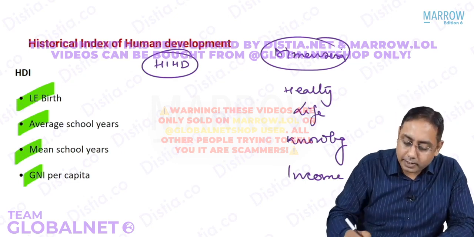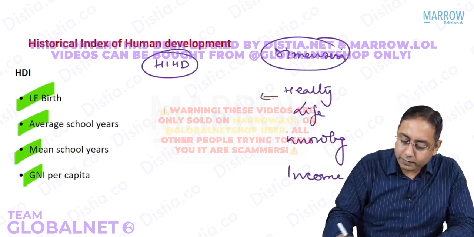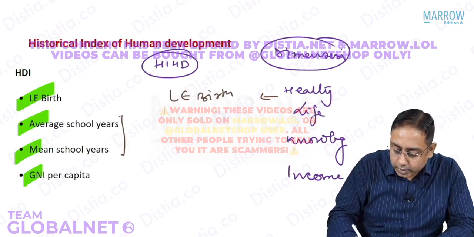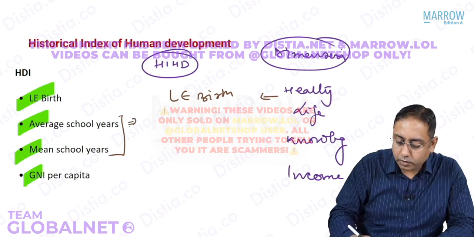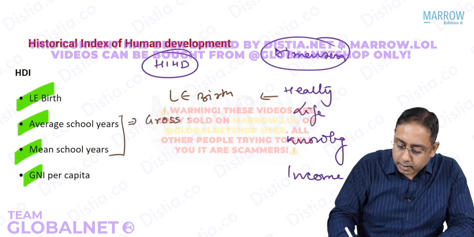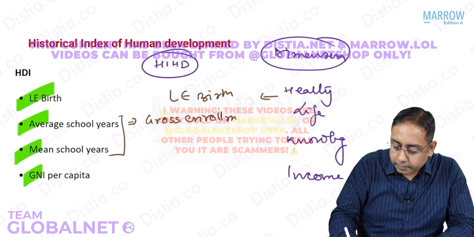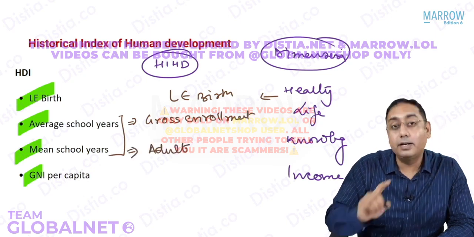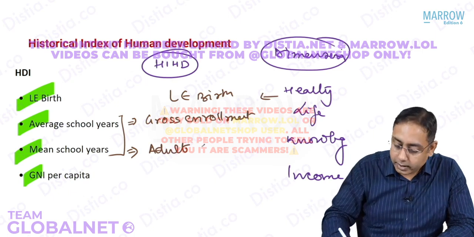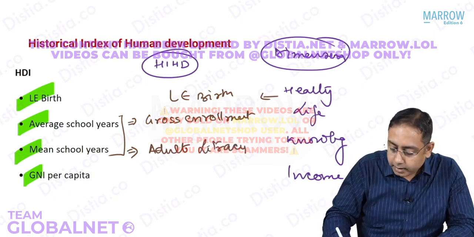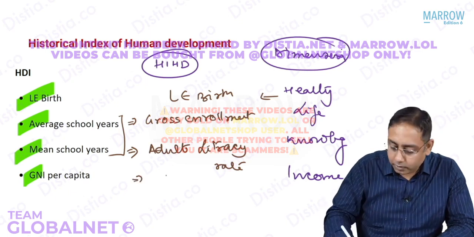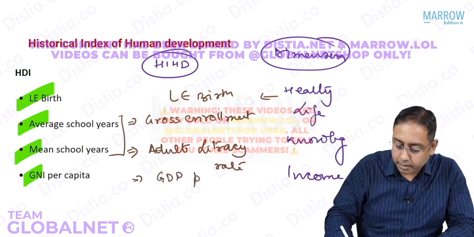For healthy life it is the same life expectancy at birth, but the knowledge indicators are different. We talk about the gross enrollment rates and the adult literacy rate, for 15 years and above. And instead of GNI per capita, we talk about the GDP per capita.